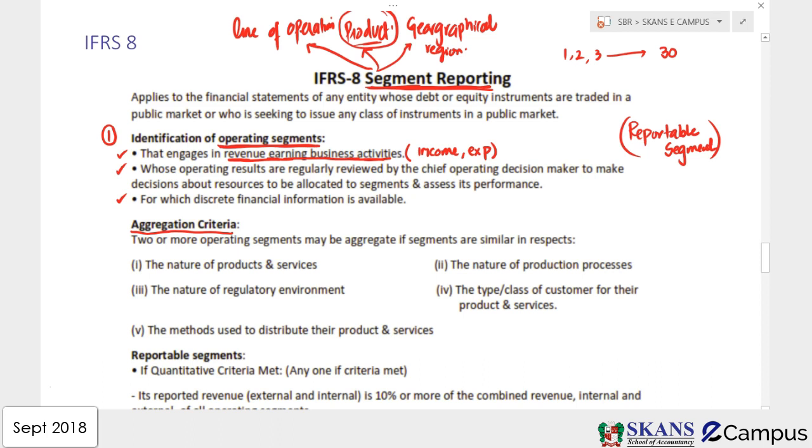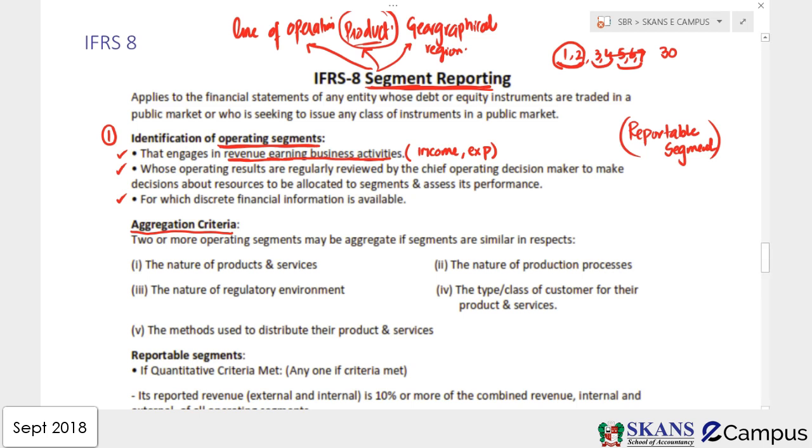It means if you have 30 products and you want to aggregate 1 and 2 as a combined unit, and you want to aggregate 3rd and 4th as 1 unit, and you want to aggregate 5, 6, 7 as 1 unit, you can do that. It means you will not report 1 and 2 separately. You will consider them as 1 unit, and you are going to report their results in the financial statements. Okay. So what is the aggregation criteria, guys?